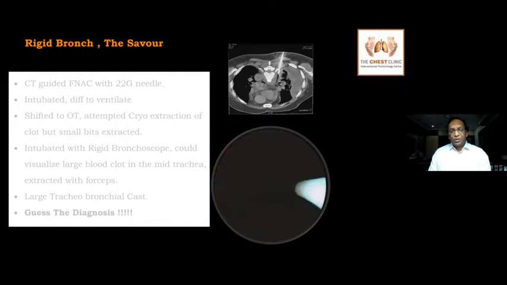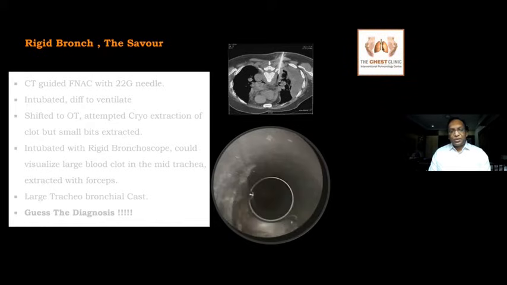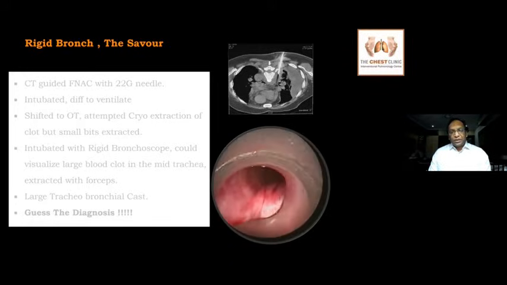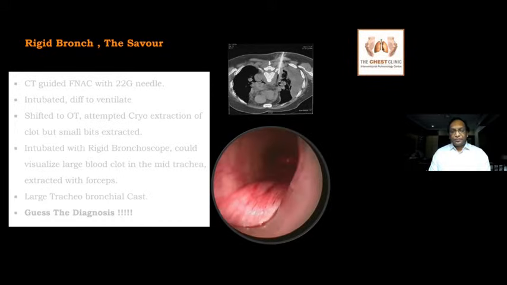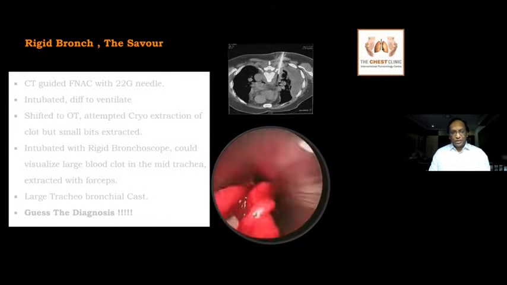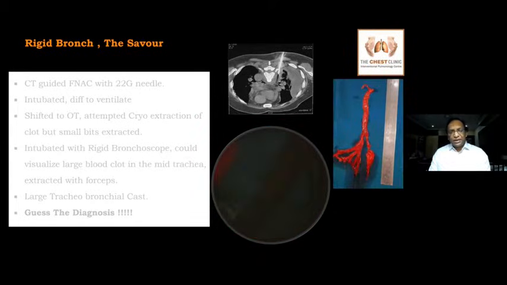Once you fail to remove the clot, the best tool is to perform a rigid bronchoscopy. So we performed rigid bronchoscopy as fast as possible. Once you see the proximal airway, you see a large blood clot, and it was easily removed with forceps. This was basically a 10-inch blood clot inside the tracheobronchial tree, a big tracheobronchial cast. It was really a lifesaver for him. The patient went home happily after 2 days.